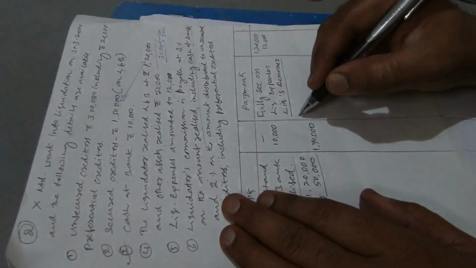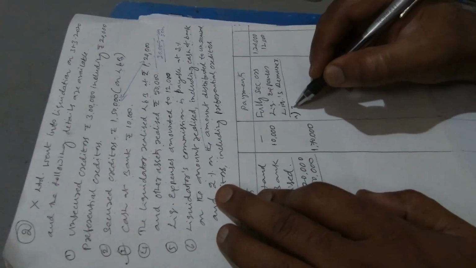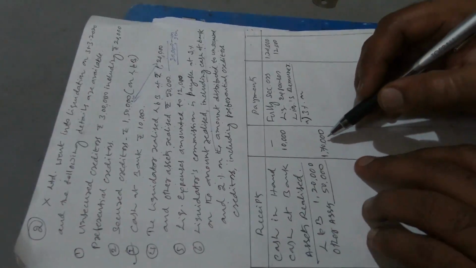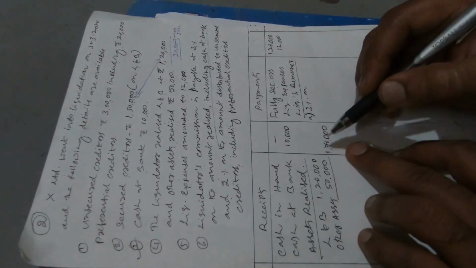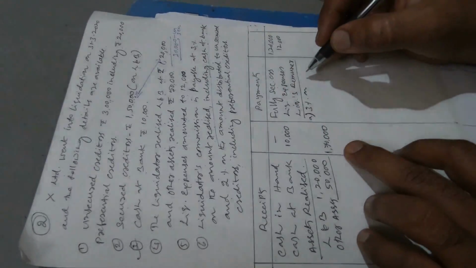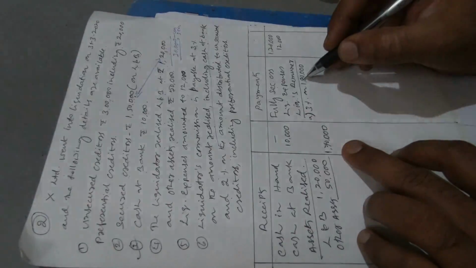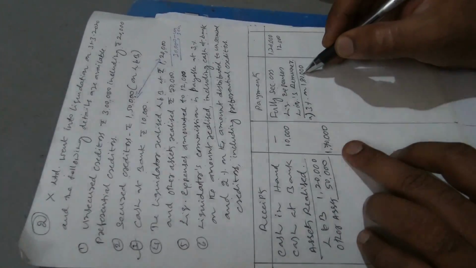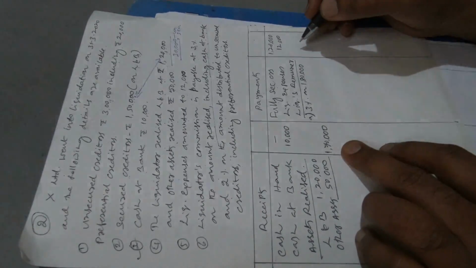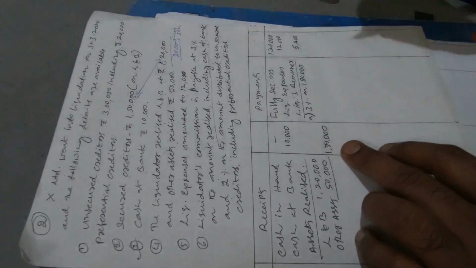So therefore we have to take that also into consideration. I'll put it as point A, 3% on asset realized. The asset realized here is 1,70,000, that is the actual asset realized, plus the cash at bank as it is given here. So the total amount realized is 1,80,000, and we have to calculate 3% on this 1,80,000 rupees, and this comes to 5,400 rupees.